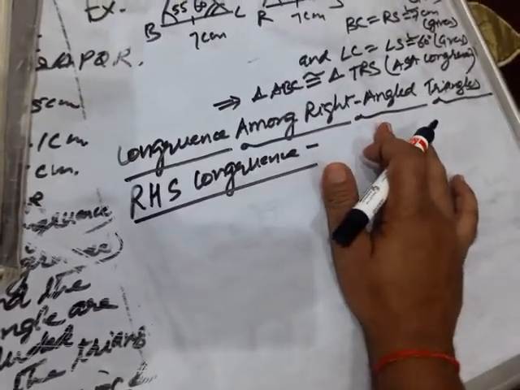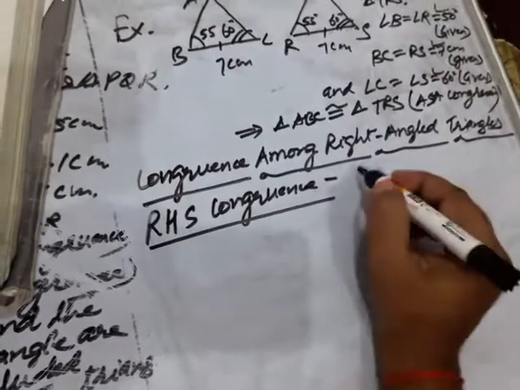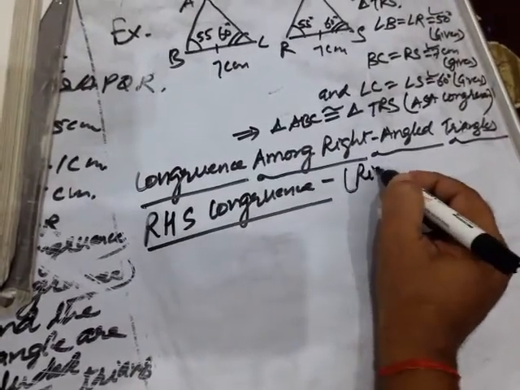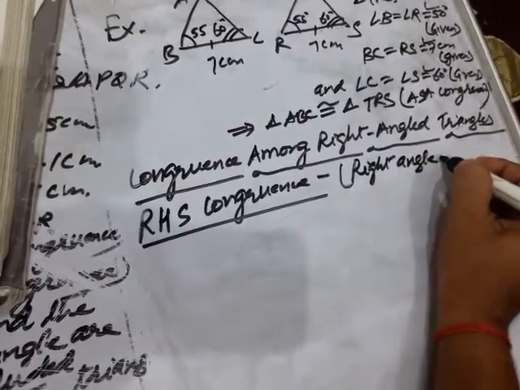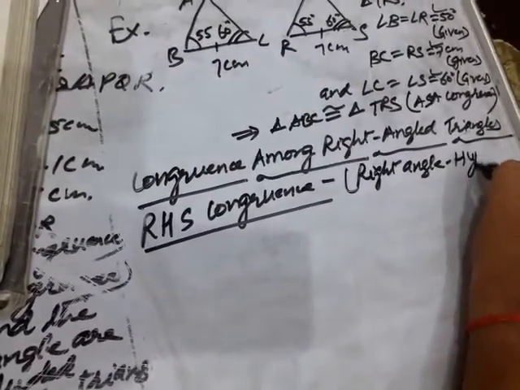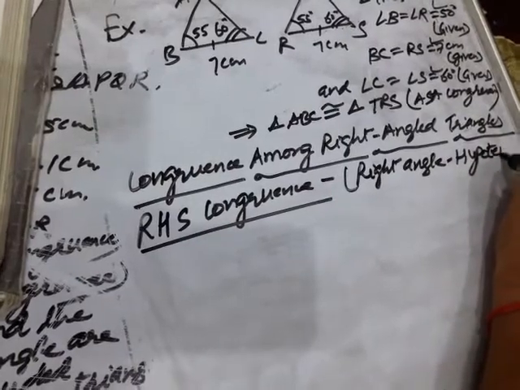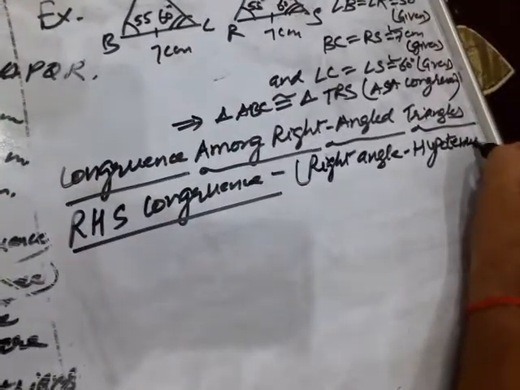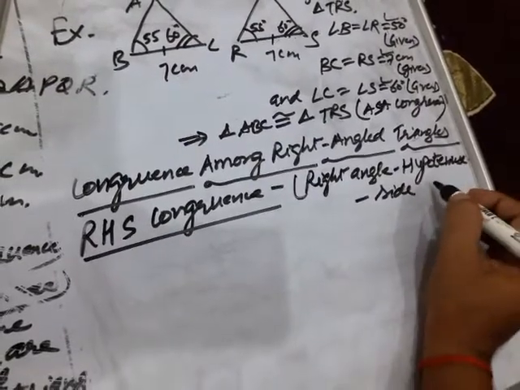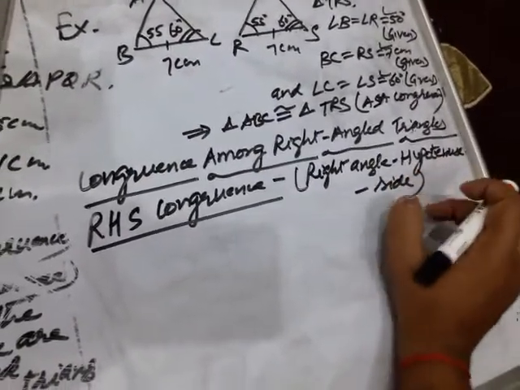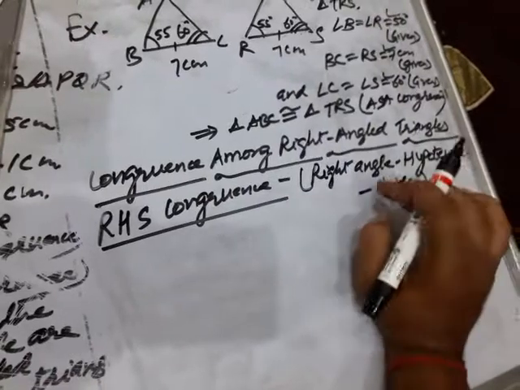That is right angle hypotenuse side. R is right angle, H is hypotenuse, S is side. That is right angle hypotenuse side congruence.